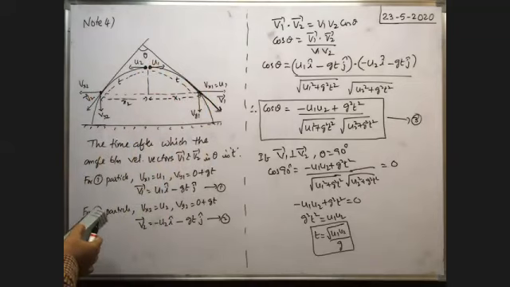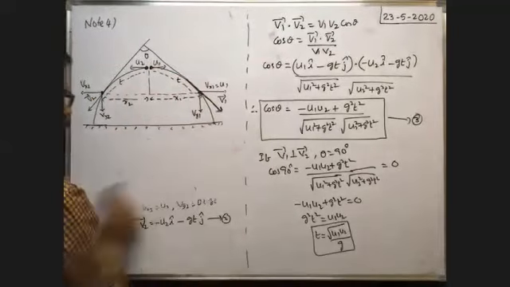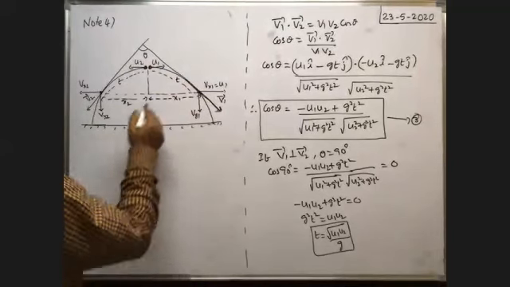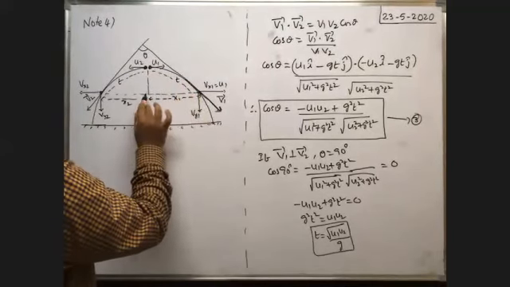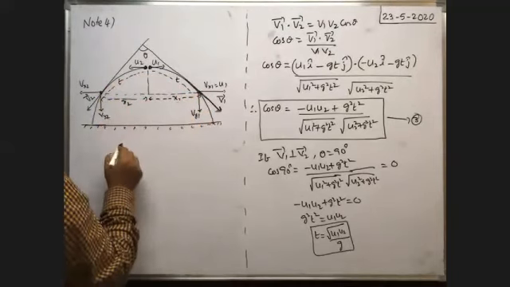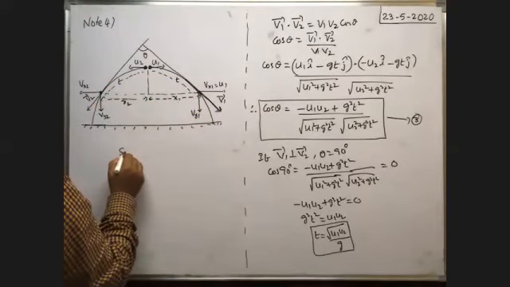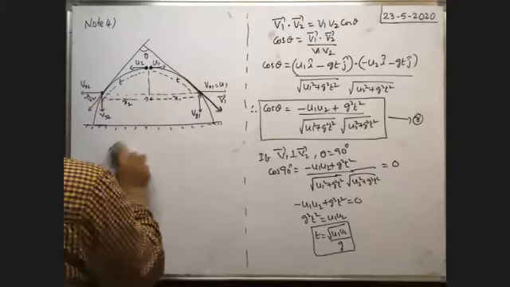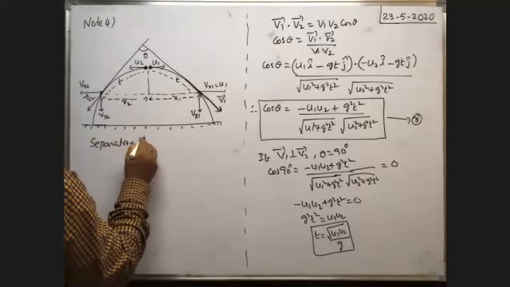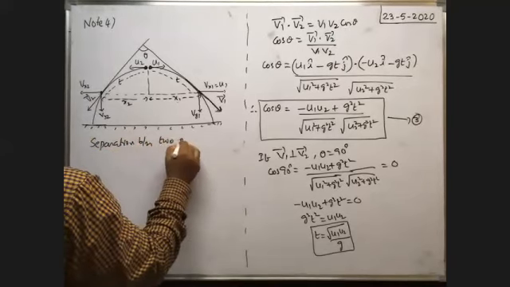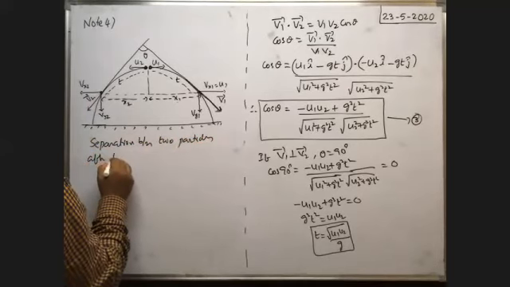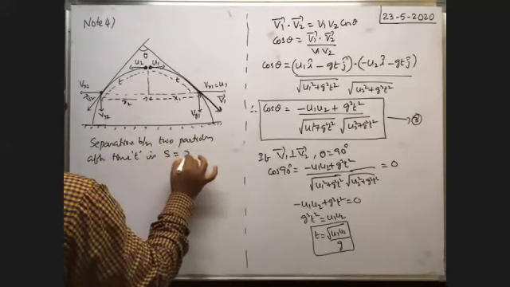At that time, what is the separation between the two particles? In t seconds, whenever this particle comes to this position, it will travel a distance equal to x1. Similarly, in this direction, in t seconds, it travels a distance x2. So the separation between the two particles after time t is s, which is equal to x1 plus x2.